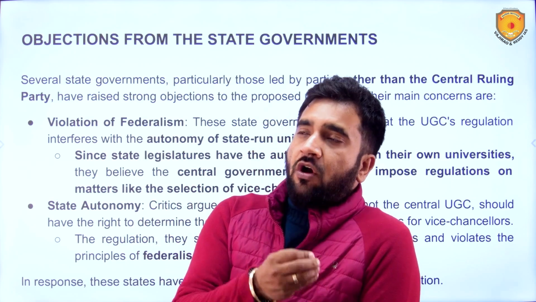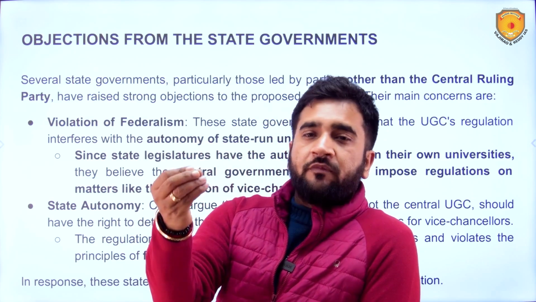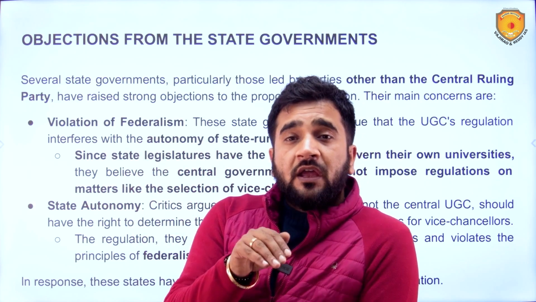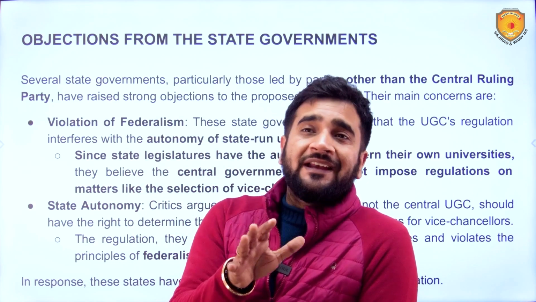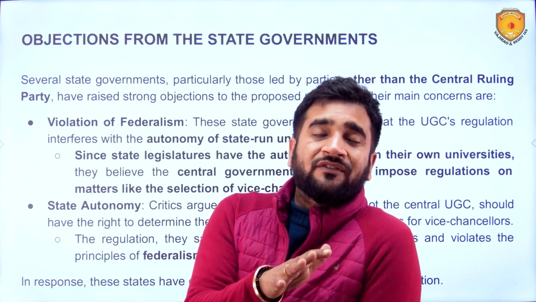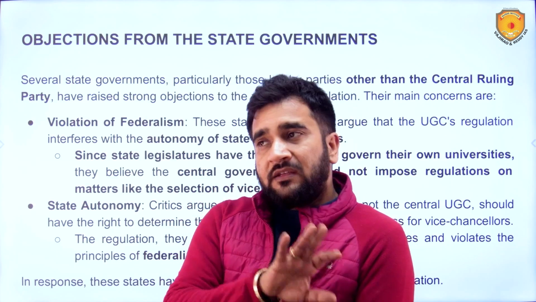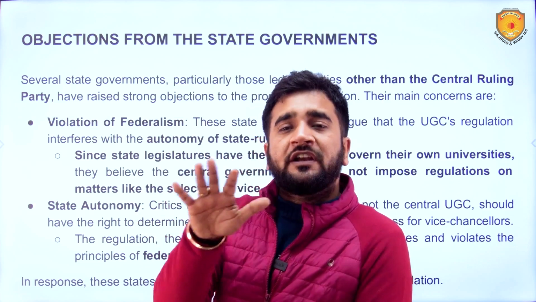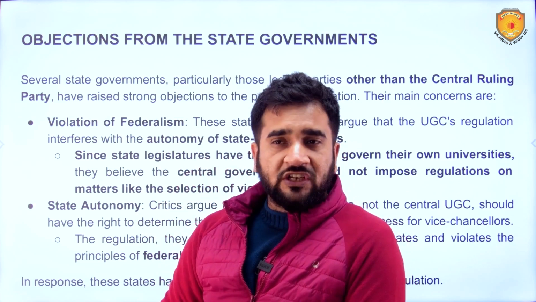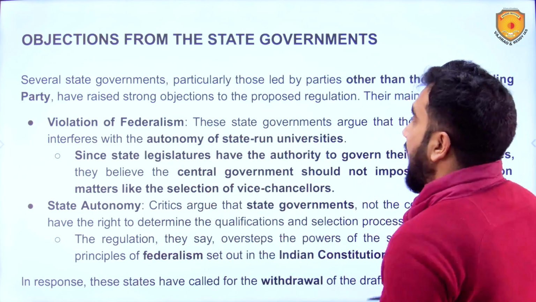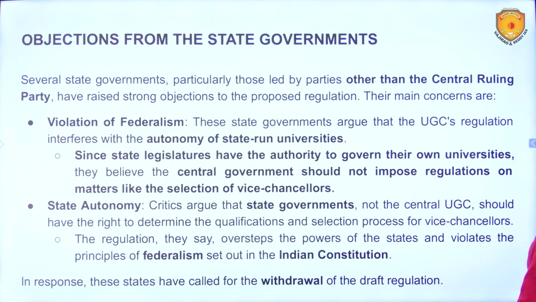The selection of the vice chancellors for the state government universities, obviously state governments will be doing that. But this draft regulation is silent whether this criteria is for central government universities or for the state government universities also. State government universities are also funded by UGC. They are overseen by UGC. So that is why probably the state governments are objecting on this.